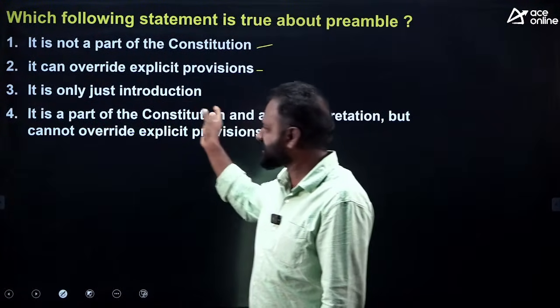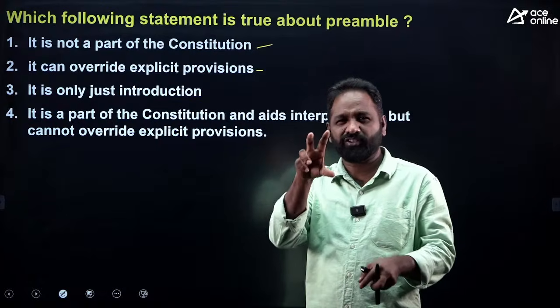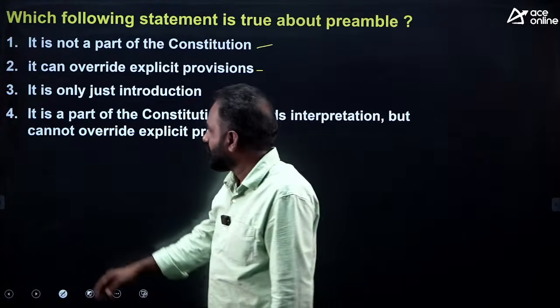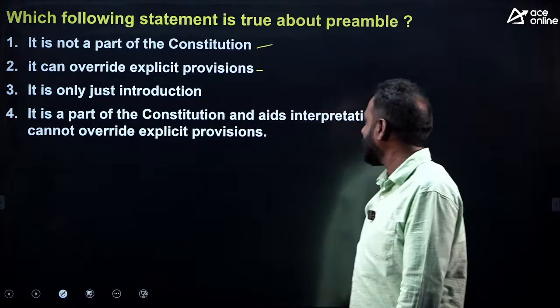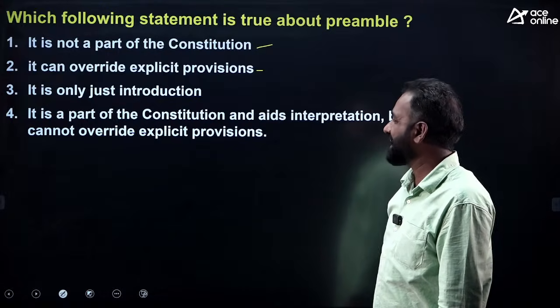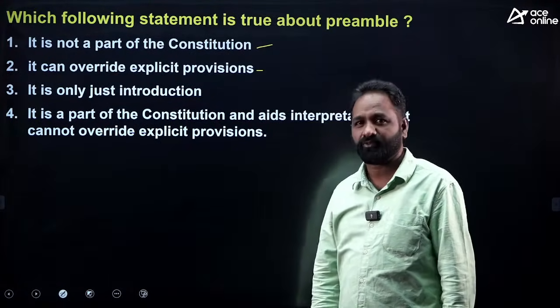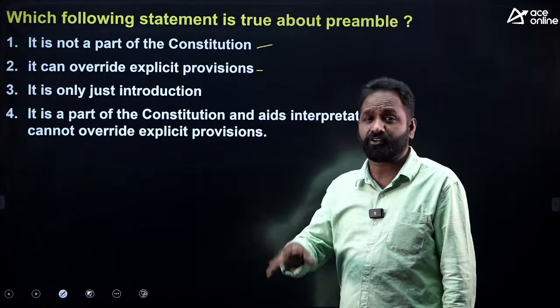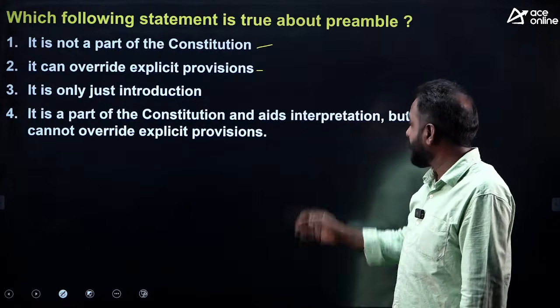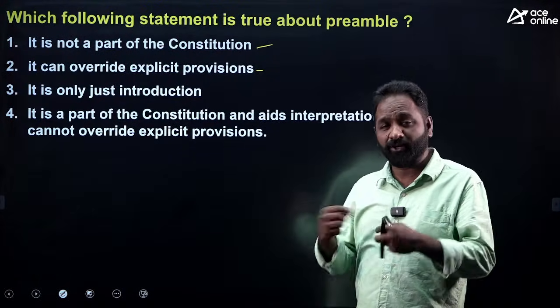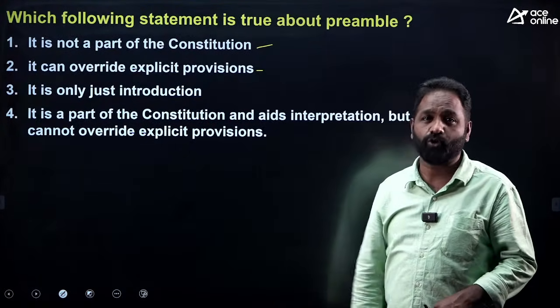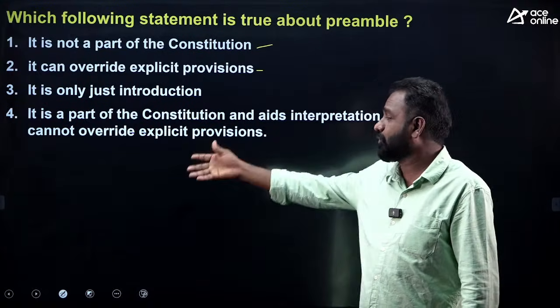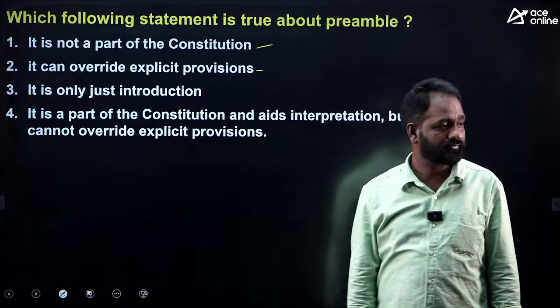It is only just an introduction. The fourth option says it is part of the Constitution and aids interpretation, but cannot override express provisions. By using the preamble, we can go for interpretation, but it cannot override the existing provisions.